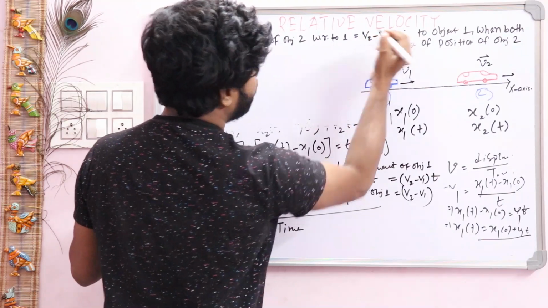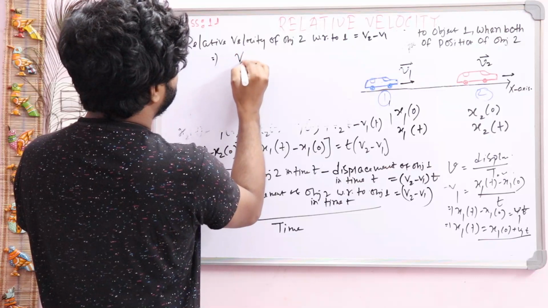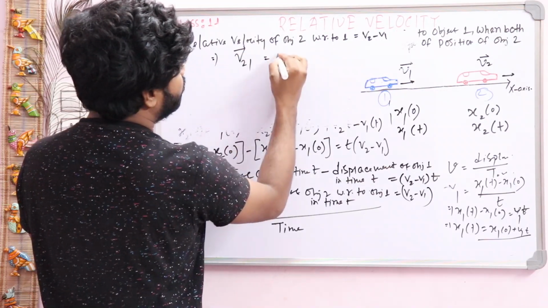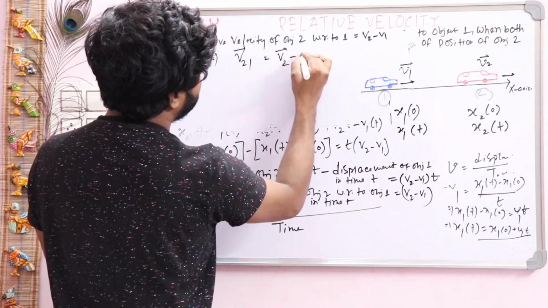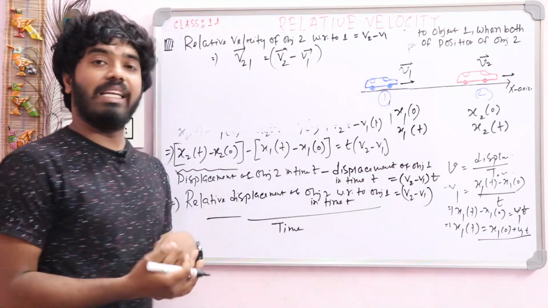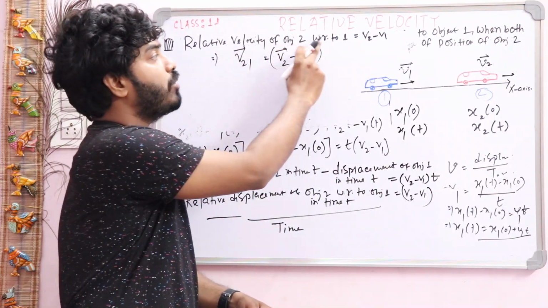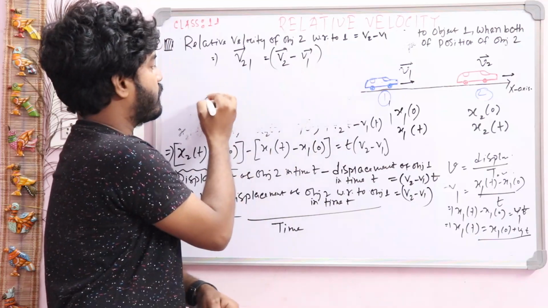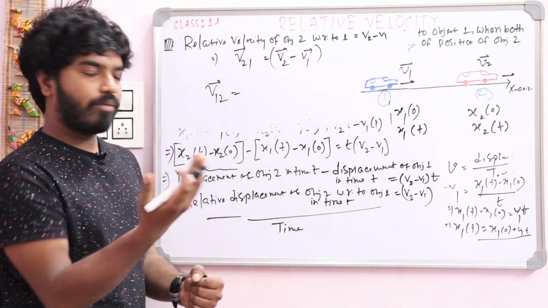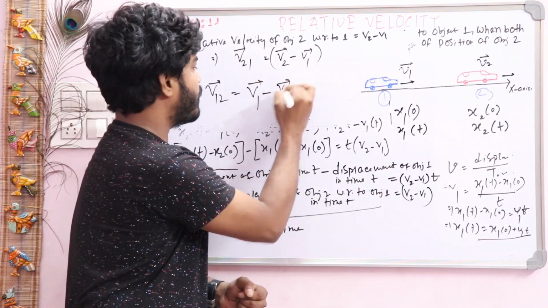In vector form you can write v21 is equal to v2 vector minus v1 vector. Similarly, we can write the relative velocity of object 1 with respect to object 2, that is v12 is equal to v1 minus v2.